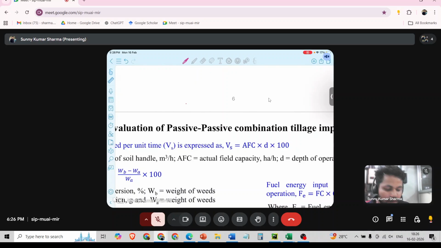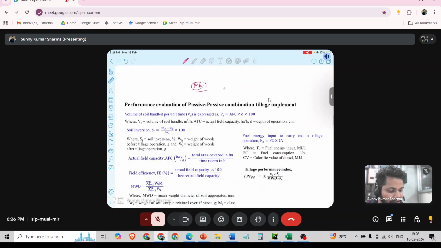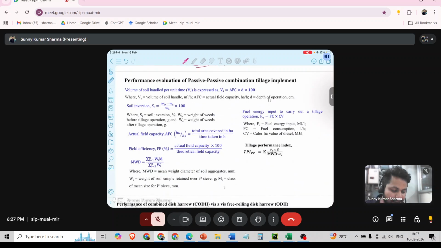Passive implements are those where the working element of the implement, like in case of a moldboard plow, the mold board, or in case of disk harrow, the disk, if those are getting power from the tractor, then we call it an active tillage implement. And when the working element doesn't get power, that is called a passive tillage implement. For passive combination tillage implement, we have discussed this in earlier classes. So here we are discussing the performance evaluation.